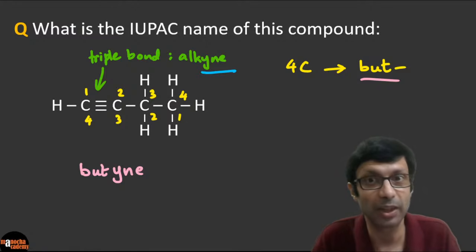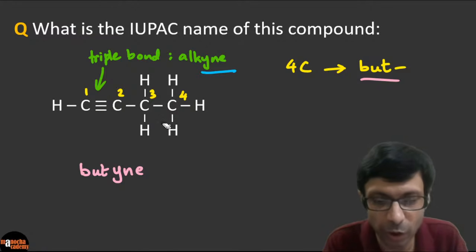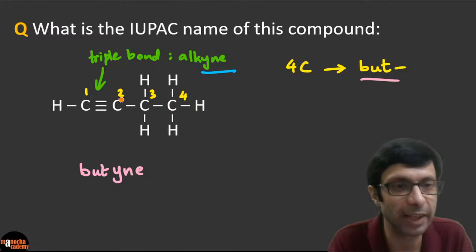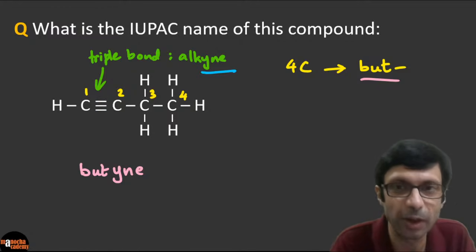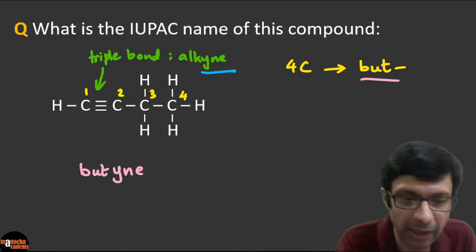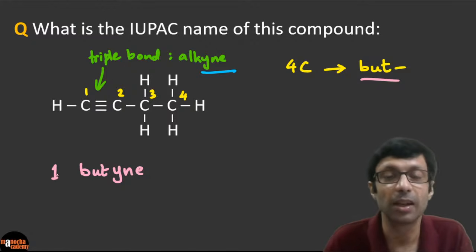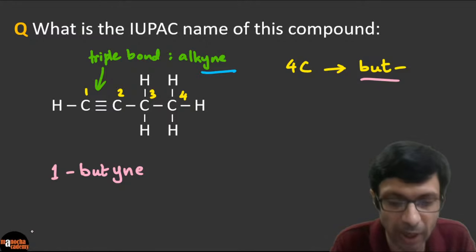So always we have to select the smallest number, right? So I'm going to erase the numbers below because we're going to select the smallest number here, 1 and 2, right? Why should we take the larger number? So excellent, guys. You can see the triple bond is between carbon atom 1 and 2. So it is basically a 1-butyne, right? So we don't have to say 2-butyne, because the triple bond lies at the first carbon atom or the second one. So we say first, right? So it's basically a 1-butyne, right?